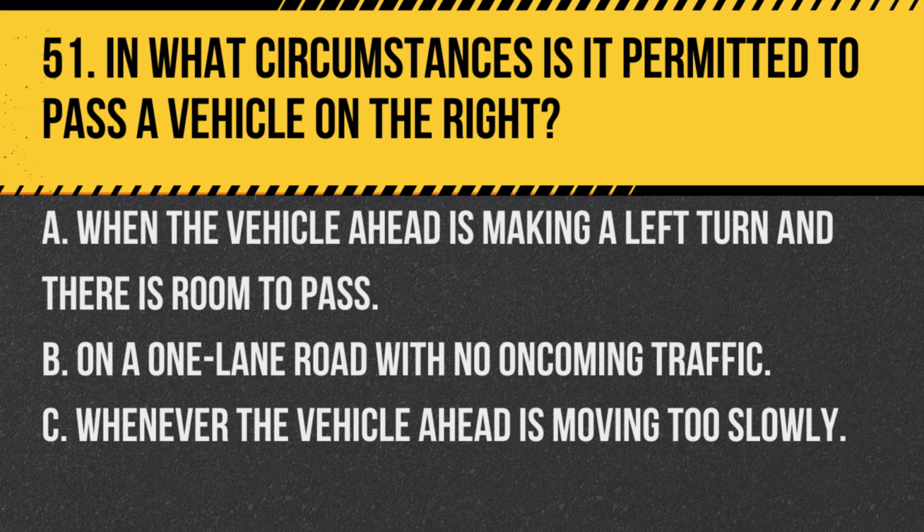Question 51. In what circumstances is it permitted to pass a vehicle on the right? A. When the vehicle ahead is making a left turn and there is room to pass. B. On a one-lane road with no oncoming traffic. C. Whenever the vehicle ahead is moving too slowly. Answer A. When the vehicle ahead is making a left turn and there is room to pass. In California, it's permitted to pass on the right if the vehicle ahead is making a left turn and there is sufficient room to do so safely.